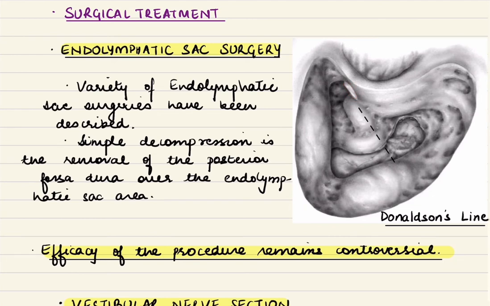Now what we do is we draw an imaginary line along the axis of the lateral semicircular canal, which almost bisects the posterior semicircular canal. The endolymphatic sac lies just below this line. And in the surgery we remove the posterior fossa dura over this sac area. So this was Donaldson's line. However, the efficacy of this procedure is still controversial.